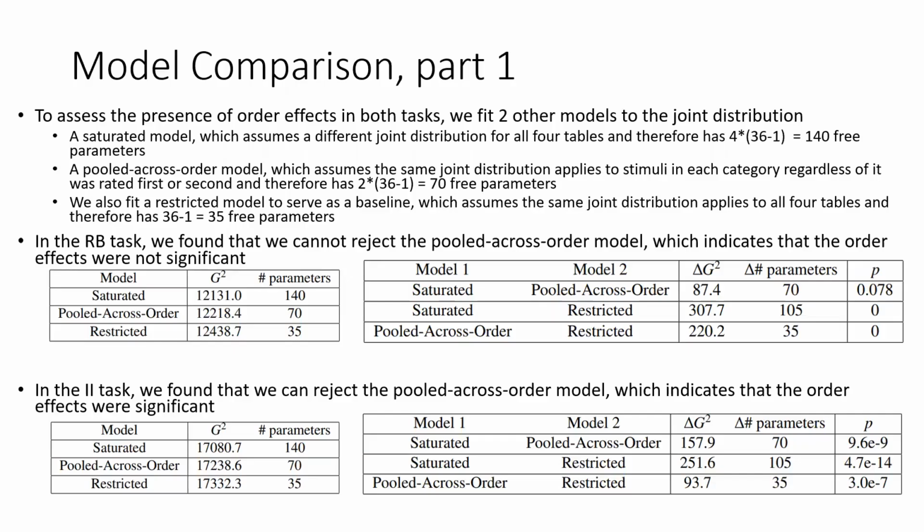Using a chi-squared test to evaluate the differences between the G-squared values of the saturated and pooled across order models, we found that in the rule-based categorization task, we cannot reject the pooled across order model in favor of the saturated model, which implies that we did not find significant order effects in the likelihood ratings. But in the information integration task, we can reject the pooled across order model in favor of the saturated model, which implies that we did find significant order effects in the likelihood ratings.